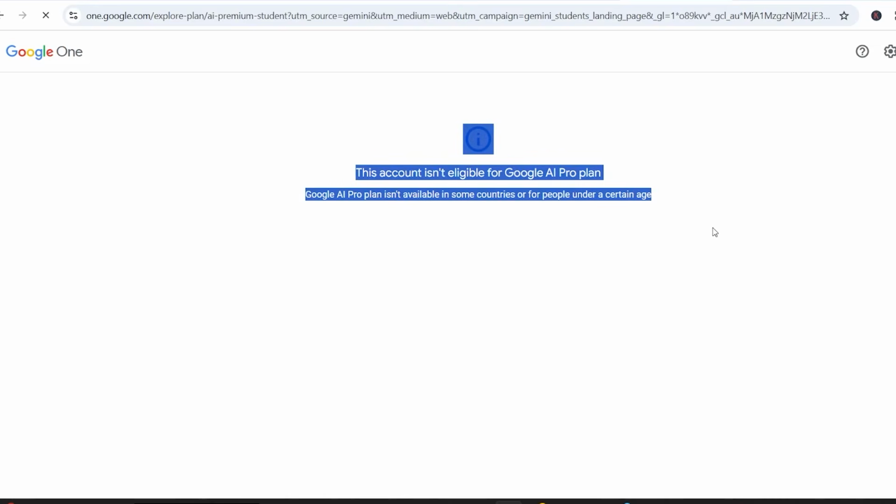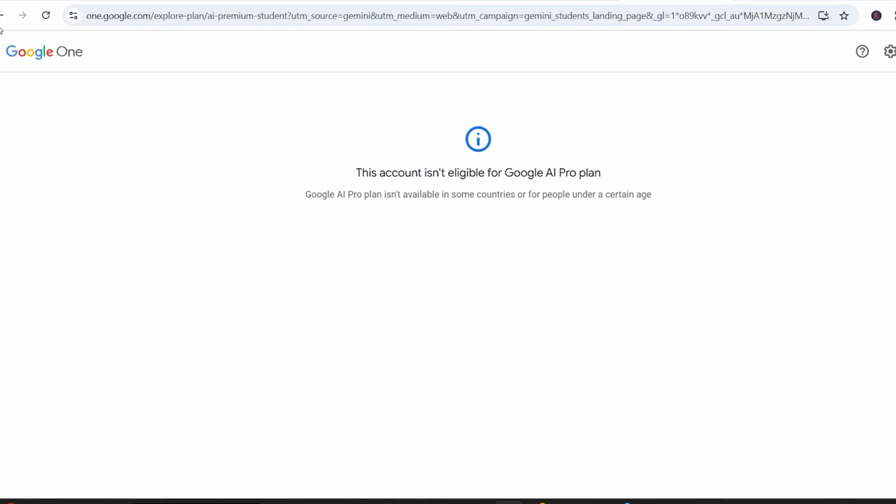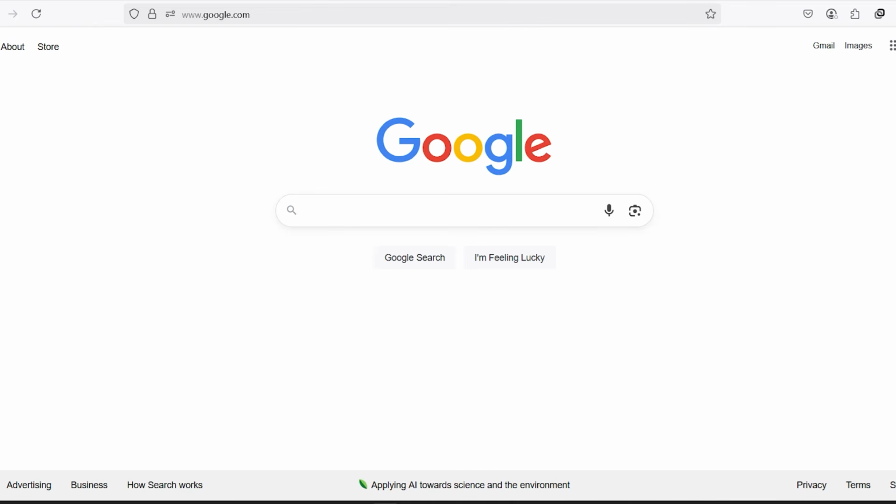If you're outside these countries, some pages might not load correctly or show the student offer at all. So if you have access to a VPN, set your location to the United States. But heads up, I don't recommend using random free VPNs. They're often slow, insecure, and can compromise your data. Especially you can't trust those when the payment method is used.